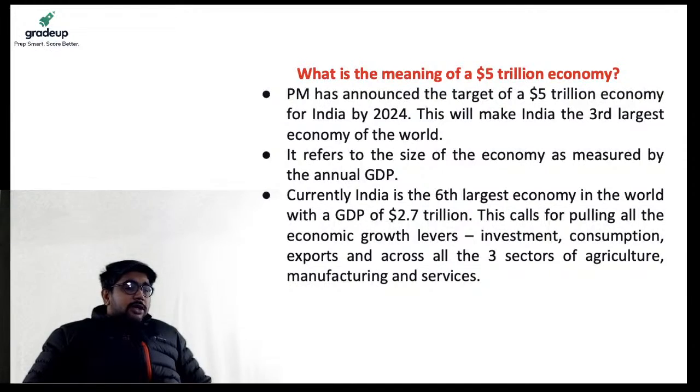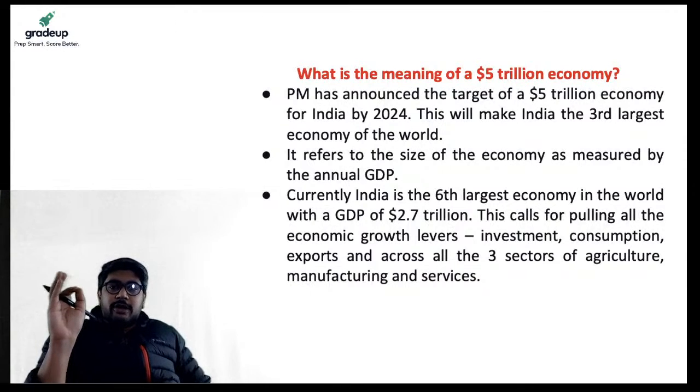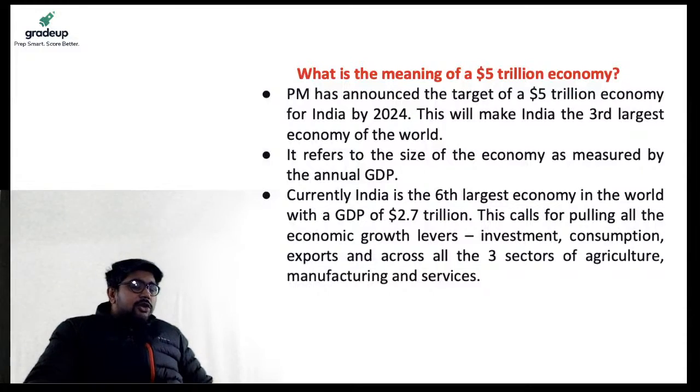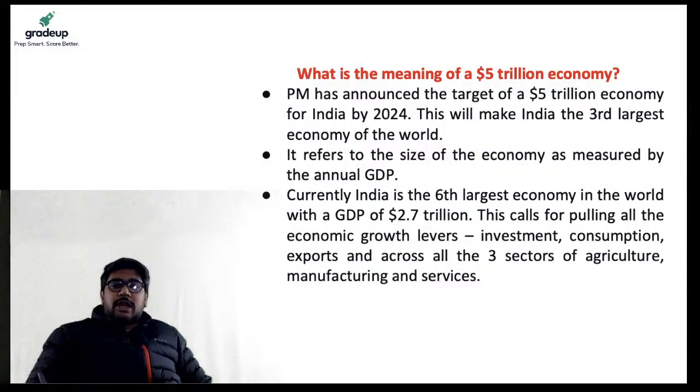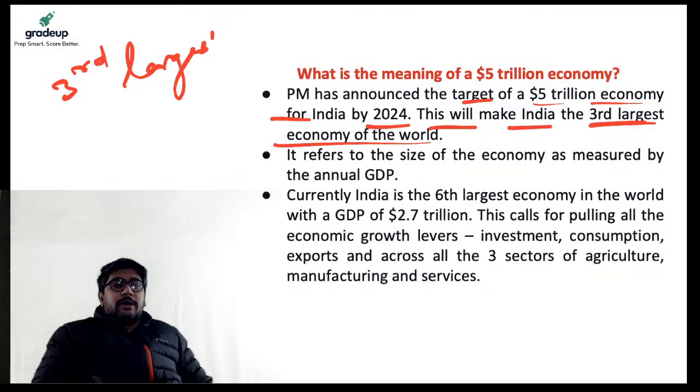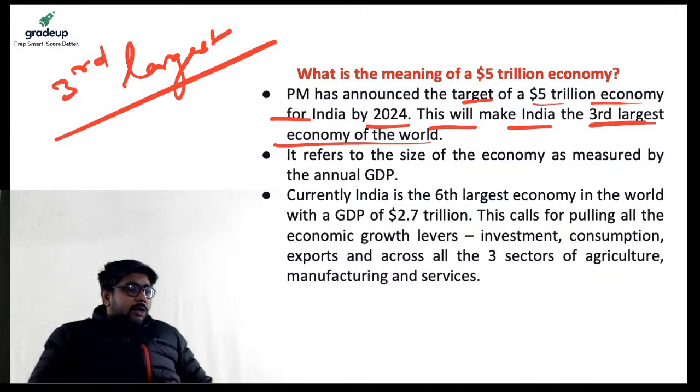Now first we need to understand what this $5 trillion economy is, in case you haven't heard. I don't think there is anyone who hasn't heard about the $5 trillion economy target which was announced by the Prime Minister. So the Prime Minister himself had announced this target of a $5 trillion economy by 2024, and this is going to make India the third largest economy of the world. Third largest, sir. Please remember. Third largest economy of the world. Right? Currently, at what position are we?